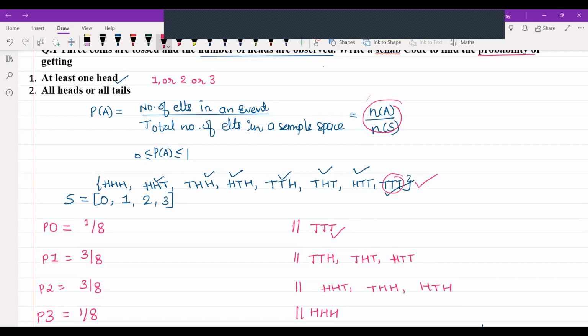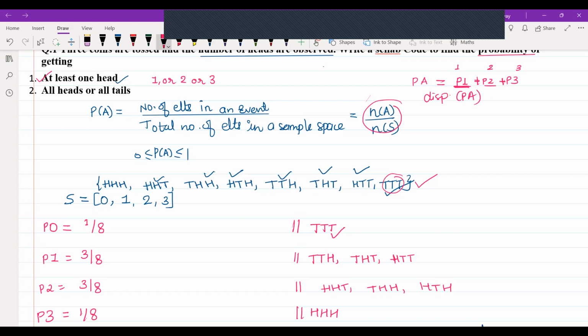Now we'll focus on the question: we wanted the probability of getting at least one head. So either I should get one or two or three. That means we have to do addition, of which I'm going to add P of 1 plus P of 2 plus P of 3. Because P of 1 stands for probability of getting one head, or I can get two heads, because we want at least one head. So I can get either one head or two heads or three heads. Because of the word or, I'm going to put a plus sign in between them. So this is going to be the answer of your first question that Scilab will calculate, and next I'm going to display this.